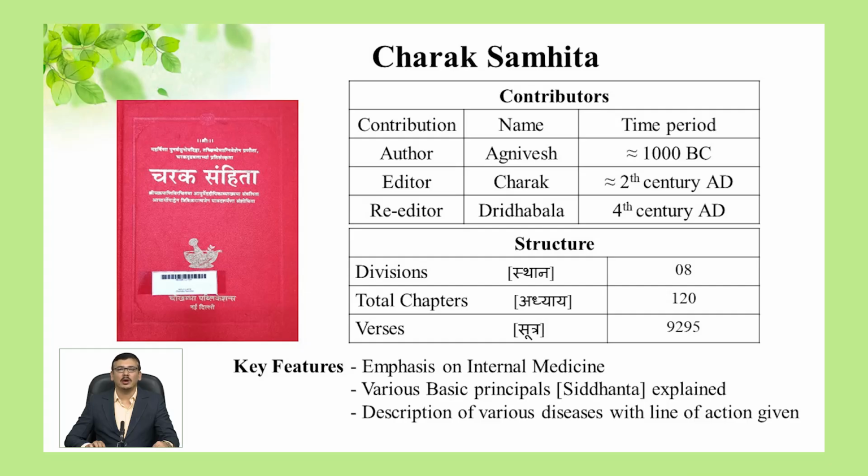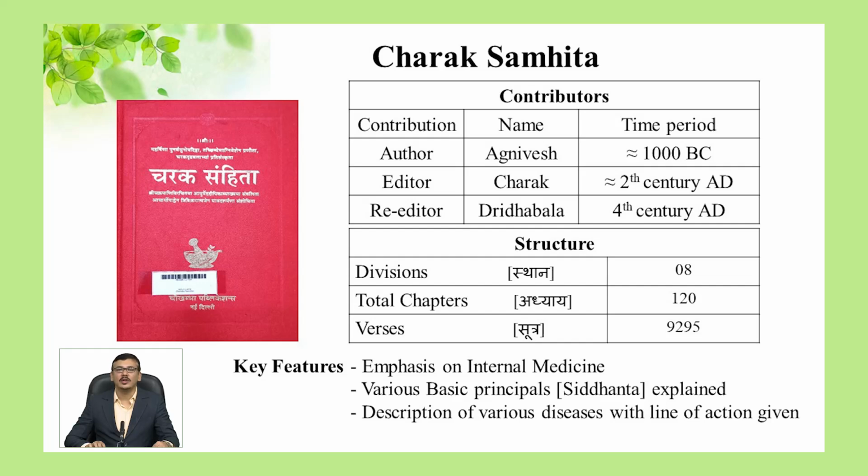The most popular among us is Charak Samhita. This book was written primarily by Acharya Agnivesh in about 1000 BC. Later, Acharya Charak greatly edited this book in the 2nd century AD. That is why the name of the book is Charak Samhita.